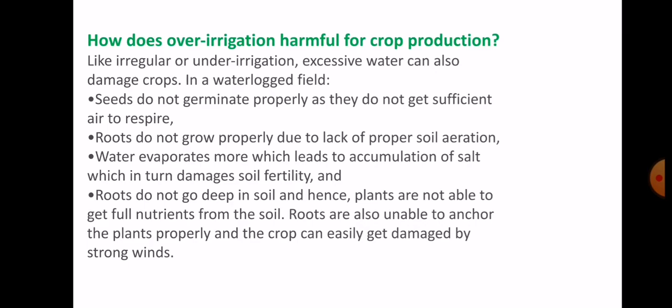Now the next one is, how is over irrigation harmful for crop production? We know that irrigation is very important for our crop, for the proper growth and development of the crop. Now if we over irrigate, then what will happen? We all know that the overuse of anything is harmful. So here over irrigation is also very harmful.